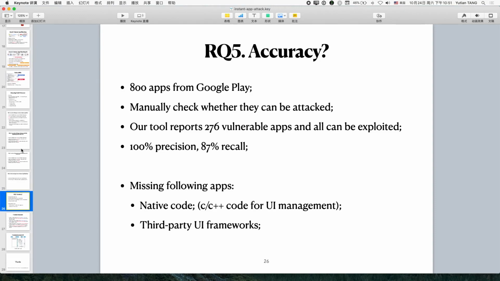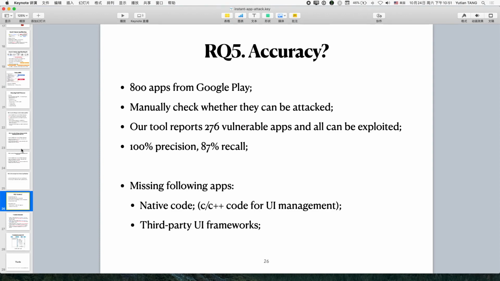We select 800 apps from Google Play and then manually check whether they can be attacked. Our tool reports 276 vulnerable apps, and all these apps reported by our tool can be exploited. Thus, the precision is 100%. Also, we found that we're missing some apps. Thus, the recall is around 87%.